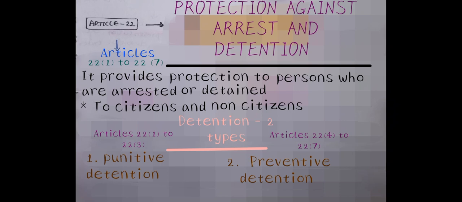Finally, detention is of two types. The first one is punitive detention, the second one is preventive detention. Article 22 clause 1 to clause 3 deals with punitive detention, and Article 22 clause 4 to clause 7 deals with preventive detention.